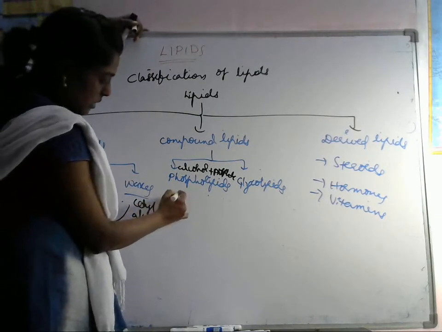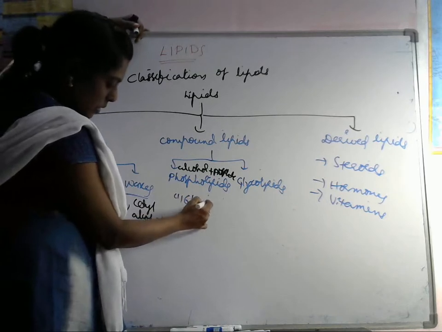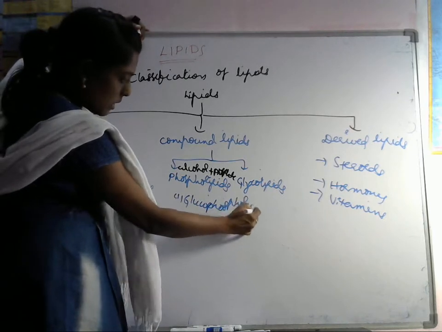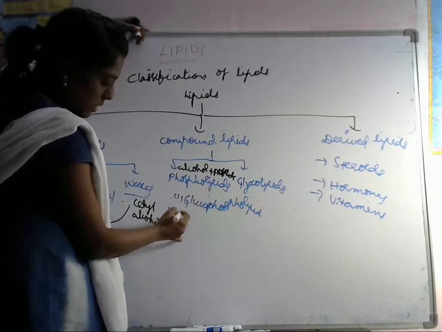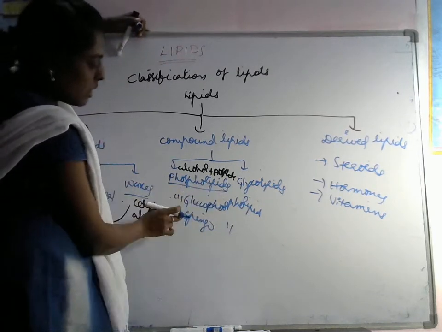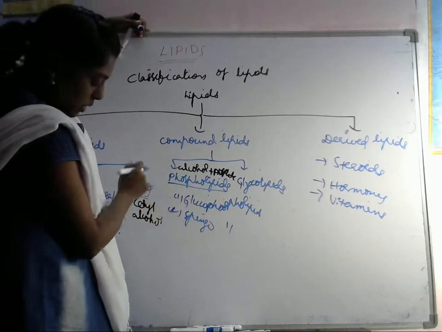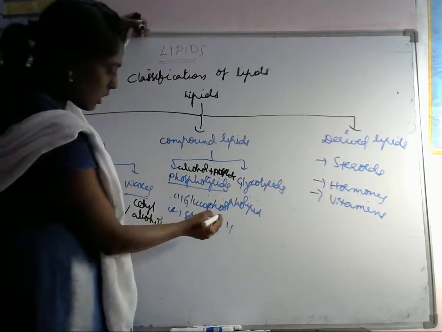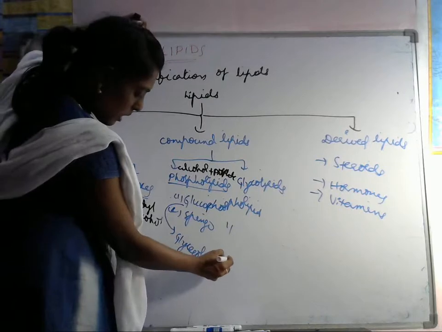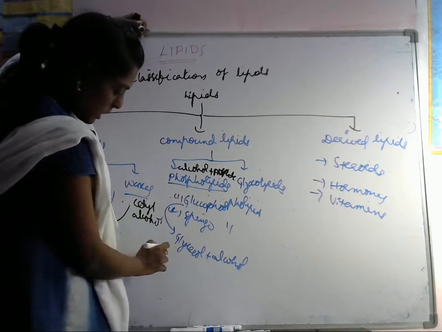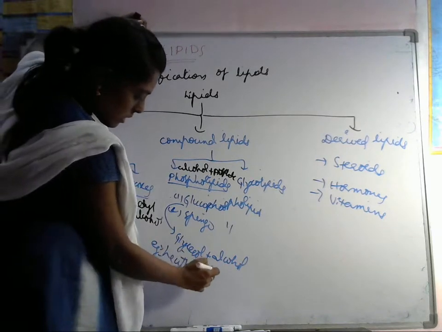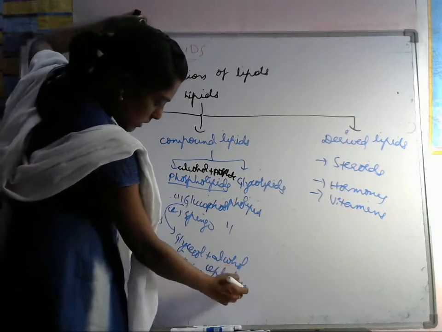The first is glycerophospholipid, and the second one is sphingophospholipid. Okay, these phospholipids are classified into two types. Glycerophospholipid contains glycerol and alcohol. Example: lecithin and cephalin.